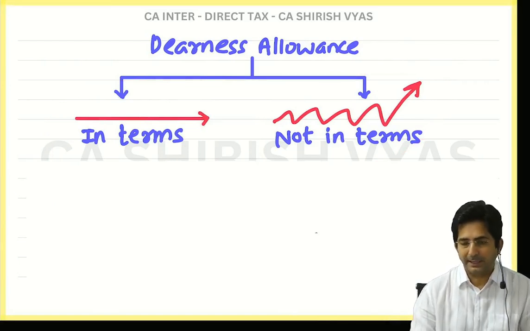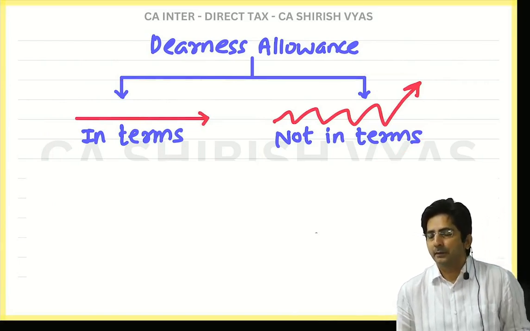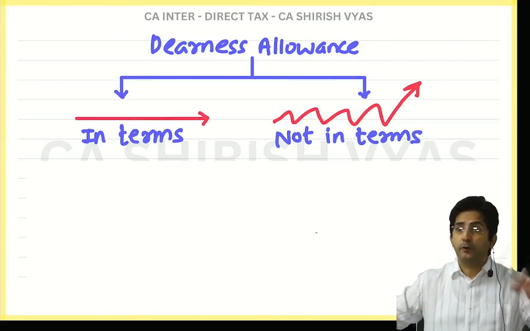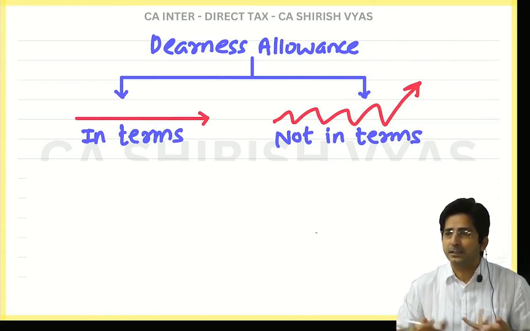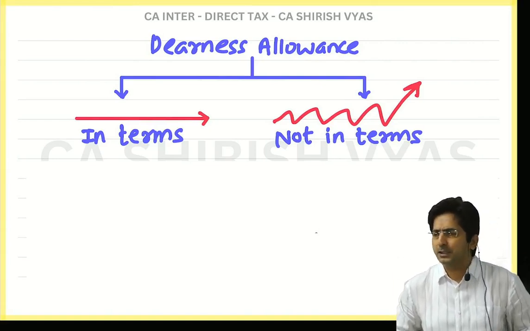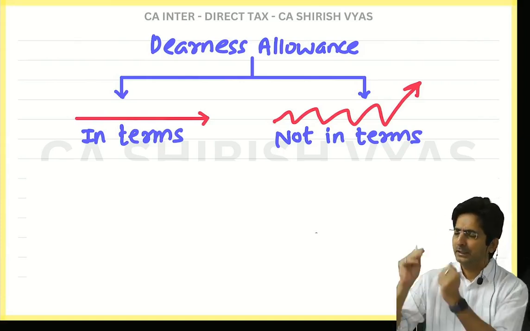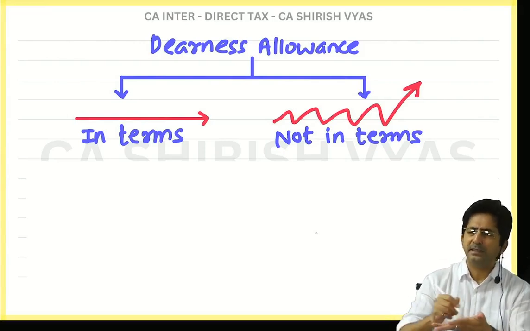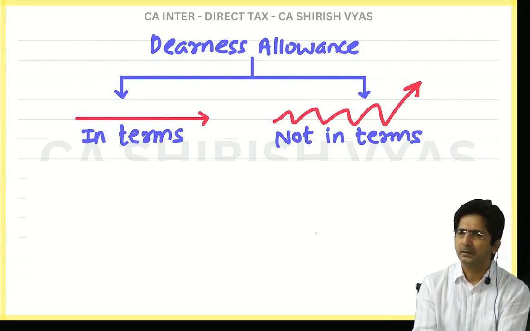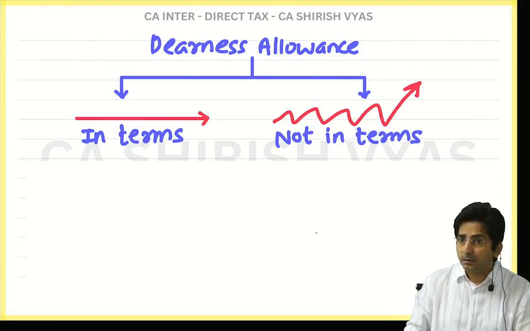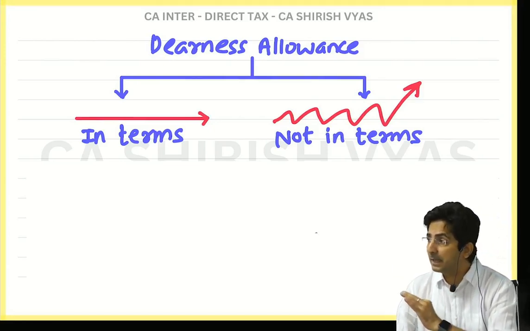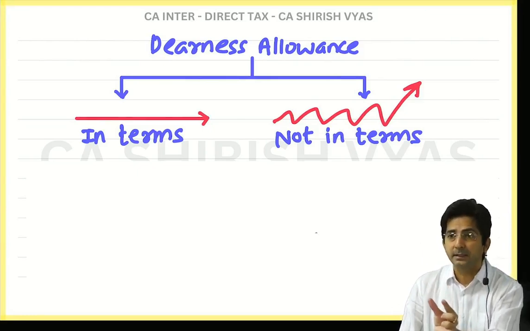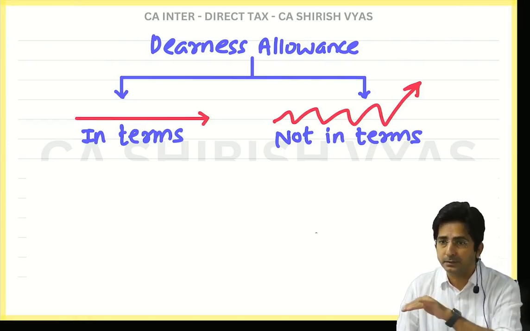That is okay. See, anyway, for a student what difference does it make? In actual life, the employee is affected. His dearness allowance will fluctuate according to inflation or whatever. He is affected. As a student, what difference does it make to us? As a student, we are solving the question. So in the question, whether the DA is in terms or not in terms, as a student you have to write it in the statement because it is taxable. Then why are we studying this? Because whatever formulas I am giving in this chapter, in whichever formula there is dearness allowance, it is the DA in terms.